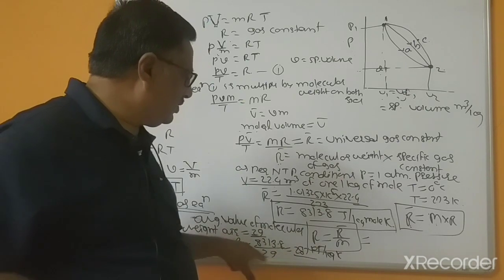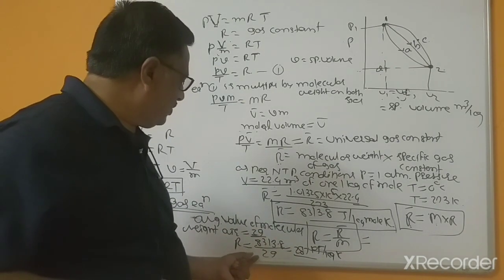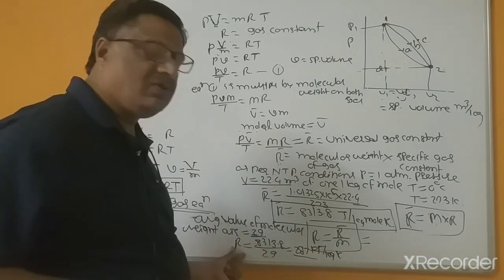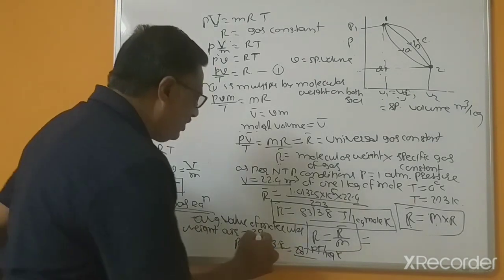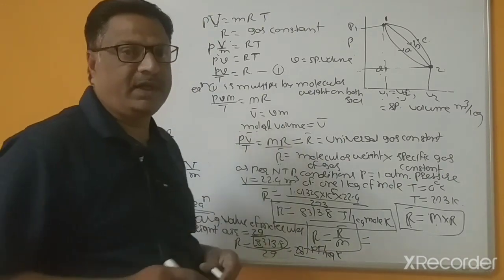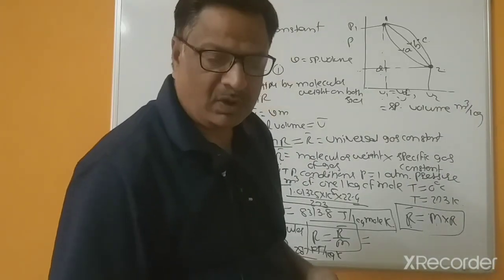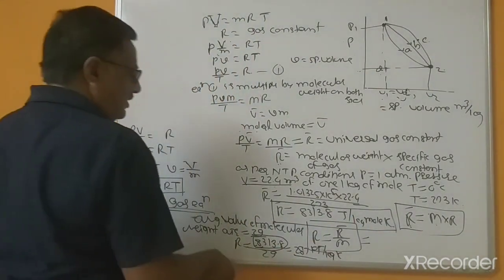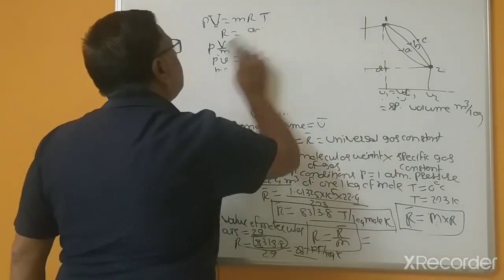By putting R equal to, you will get this, and if the gas is different, and molecular weight above the gas that is different, so according to that you can calculate this gas constant, but this universal gas constant remains same for any gas. This is clear. This is your gas equations, and this is universal gas constant or gas constant.